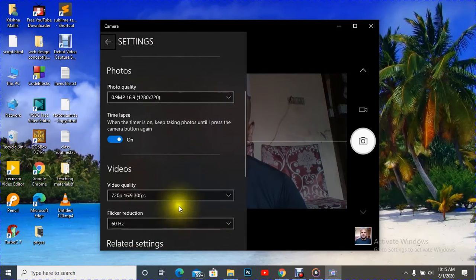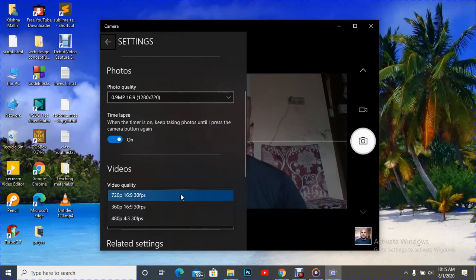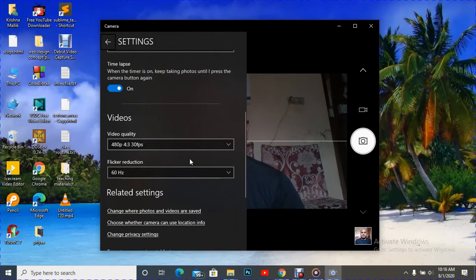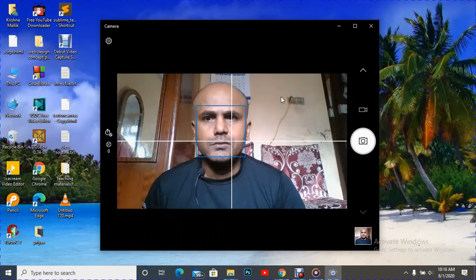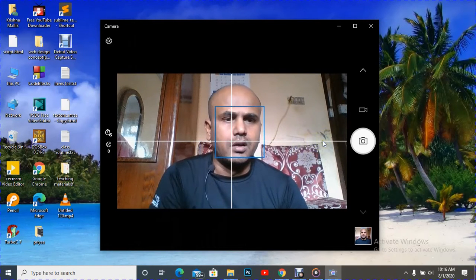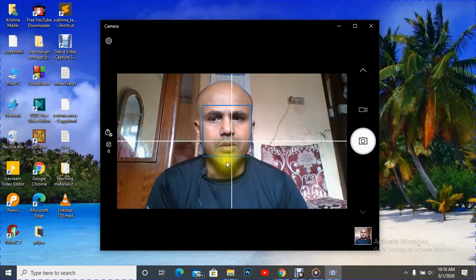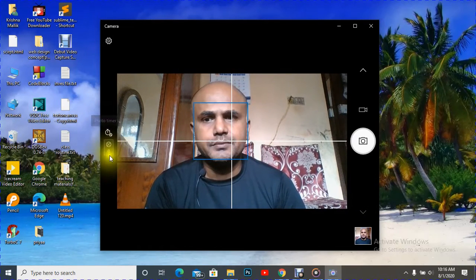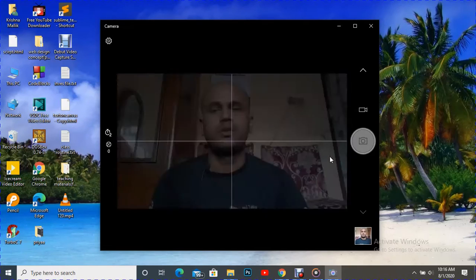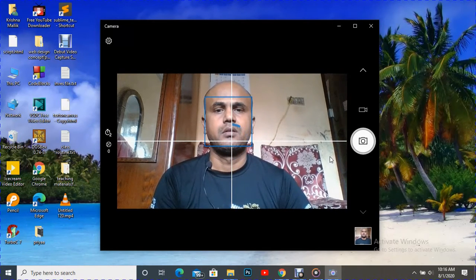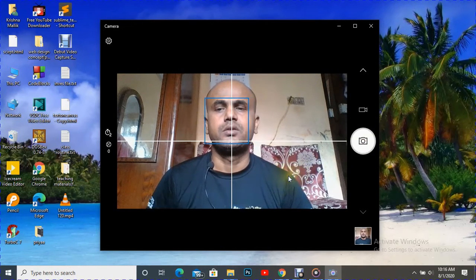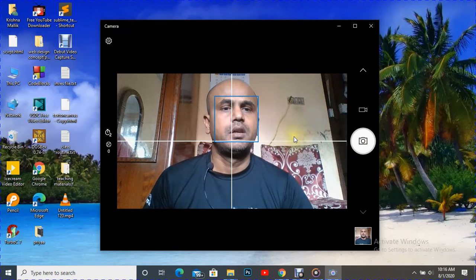If you want video quality, the more fps, frames per second, you have, the more quality there will be. Suppose here is the timer, again pictures in the interval of 2 seconds, but suppose I want to stop it, I have to press it here, it is stopped. So this is called the timer.